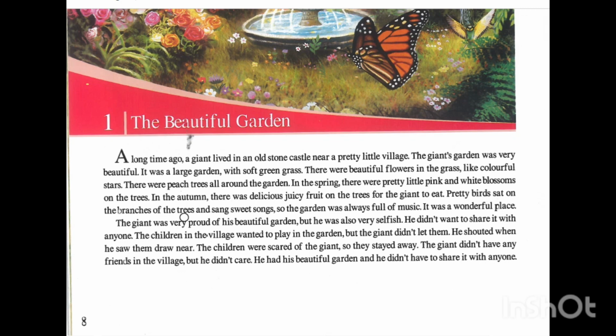Do you know the branch of the trees? Long sticks that come out of the trees. Birds stand on them and sing songs. And the birds sang sweet songs, so the garden was always full of music. It was a wonderful place. The giant was very proud of his beautiful garden. What is the meaning of proud of? He was very happy with his beautiful garden.